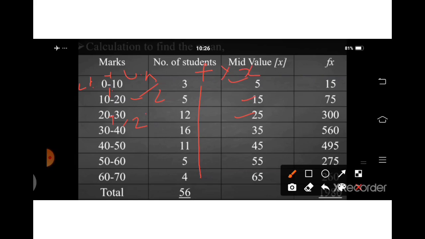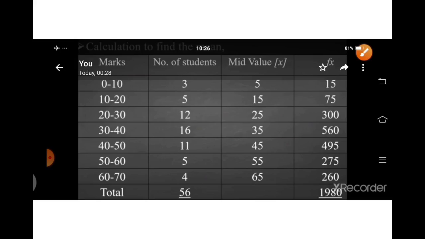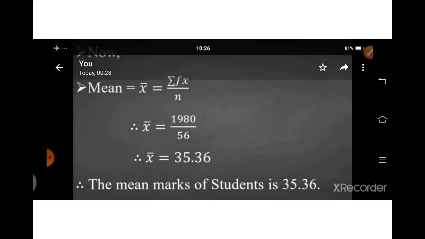Then we will get fx. 3 into 5 equal to 15. 5 into 15 equal to 75. 12 into 25, 300. 16 into 35 equal to 560. 11 into 45, 495. In this way we will get all the numbers. Then we will find the total of the fx column. We will find sigma fx as 1980.